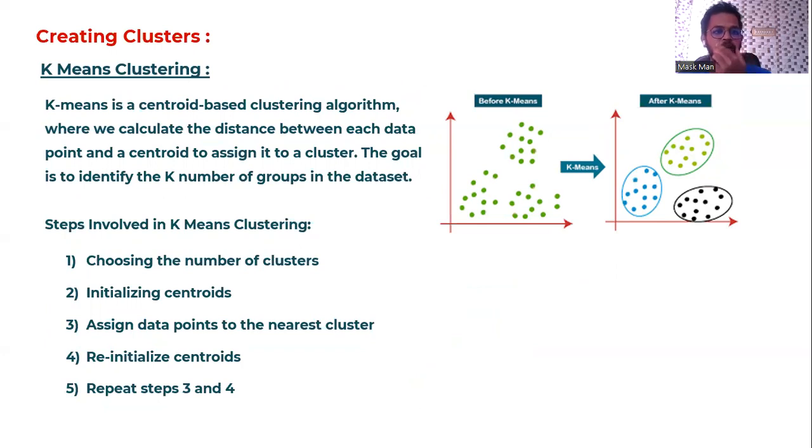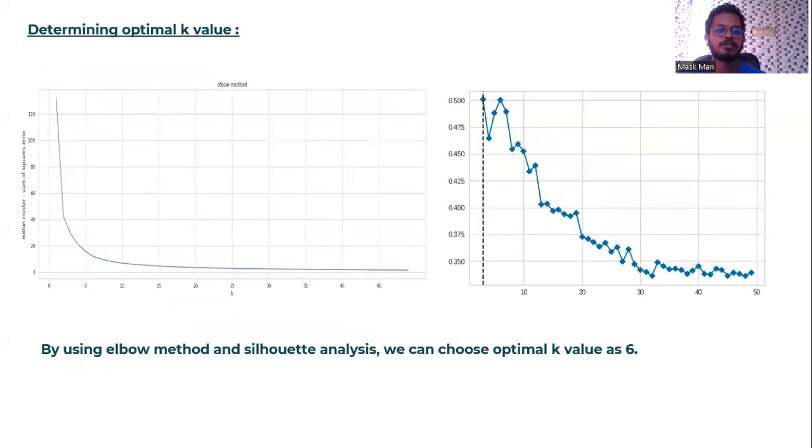And here you can see k-means clustering. K-means clustering is a centroid-based clustering algorithm, where we calculate the distance between each data point and centroid to assign it to a cluster. The goal is to identify k number of groups in the data set. The steps involved: first, choosing the number of clusters is important, by using the elbow method and Silhouette analysis we can calculate the optimal number of clusters. Second, initializing centroids and assigning data points to the nearest cluster, then reinitializing the centroids, and repeating steps 3 and 4, and determining the optimal k value.